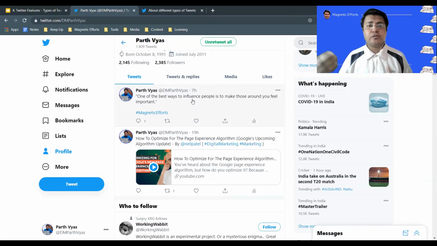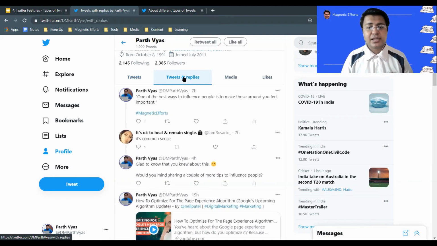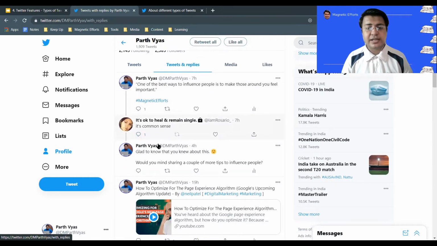That person would be the sender of the reply, correct? So for that person, it will be shown at this exact location, meaning once we go to tweets and replies, it will be seen over here. You can see "it is common sense," and to it I have replied "glad to know that you knew about it." So this is the place where replies will be visible.